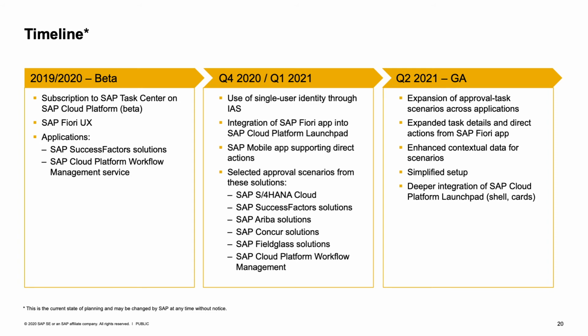And you can see the supported solutions: SAP S/4HANA Cloud, SAP SuccessFactors, SAP Ariba, SAP Concur, SAP Fieldglass, and SAP Cloud Platform Workflow Management. The general availability release is scheduled for Q2 in 2021. There, we plan to bring expansion of the approval task scenarios across the various applications. We would also work on expanding the task details and direct actions from within the SAP Fiori application.